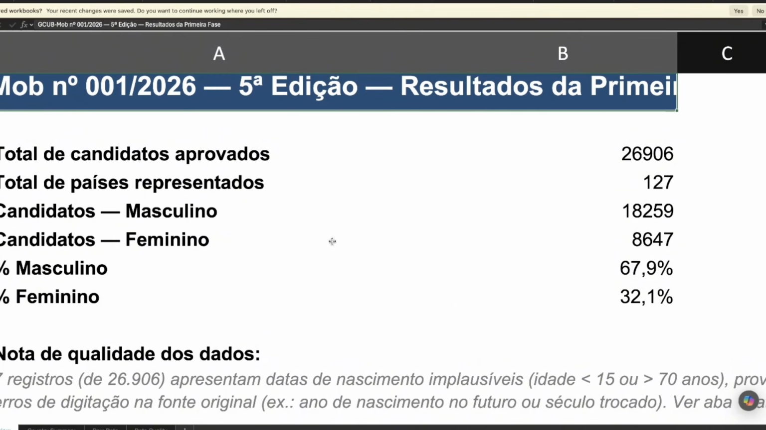We have male candidates at 18,259 and female candidates at 8,647. So this is the percentage: the percentage of men is 67%, and the percentage of women is 32%.